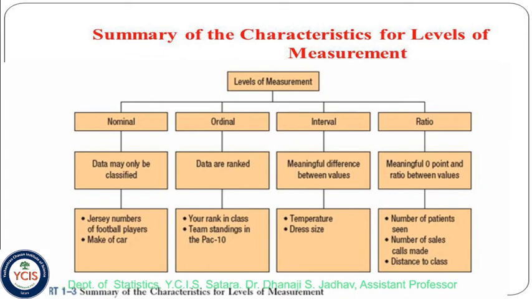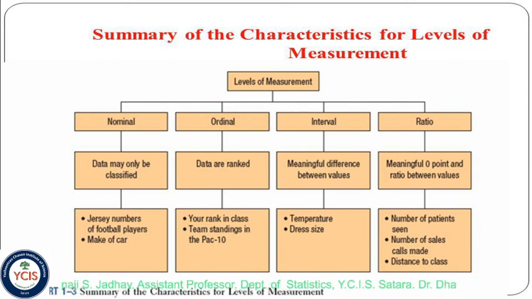Summary of the characteristics for levels of measurement. Level of measurement is divided into 4 levels: nominal, ordinal, interval, ratio. Nominal data may only be classified. Ordinal data are ranked, like your rank in class.